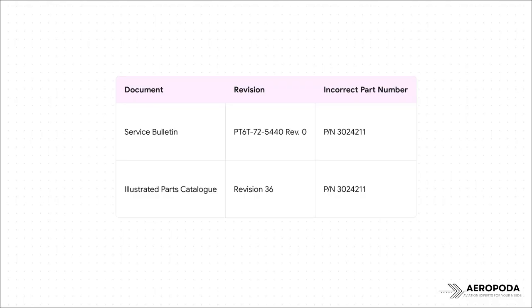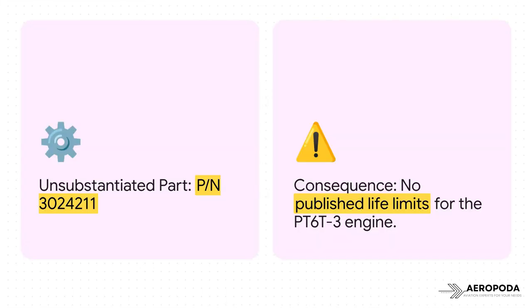This is where the error crept in. The incorrect part number, that's 3024211, was mistakenly listed in Service Bulletin PT6T-3 and also in Revision 36 of the Illustrated Parts Catalog. And here's the real consequence. While that part, 3024211, might physically fit, it has zero published life limits for the PT6T-3 model.